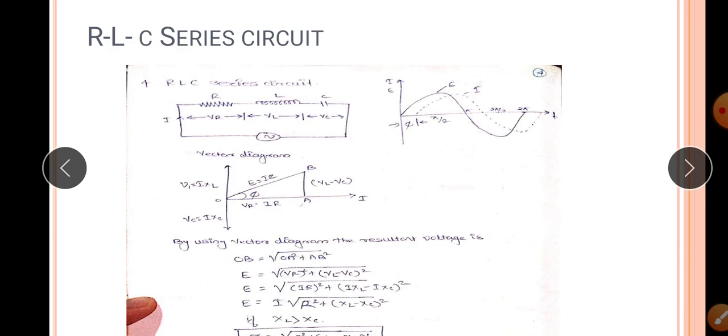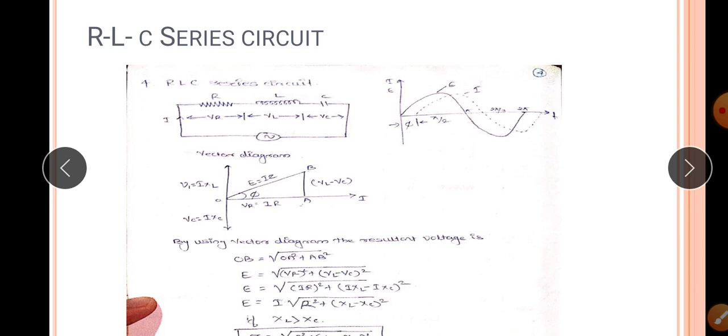If the circuit is only resistive, then the impedance is equal to the resistance. If the circuit contains only resistance and inductance, then the impedance is Z equal to square root of R square plus XL square. If the circuit is capacitive and resistive, then Z equal to square root of R square plus XC square.